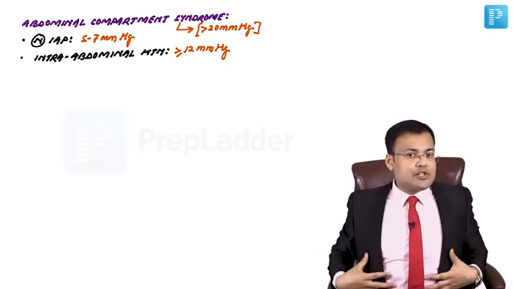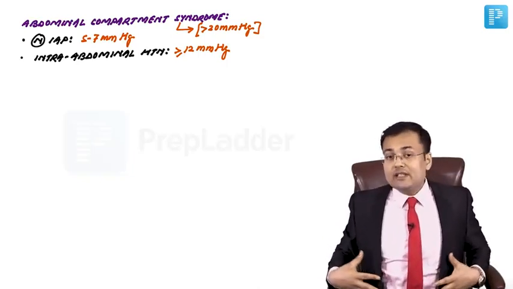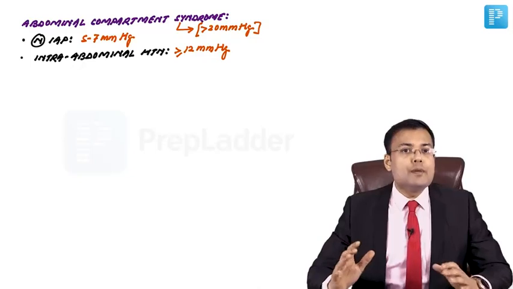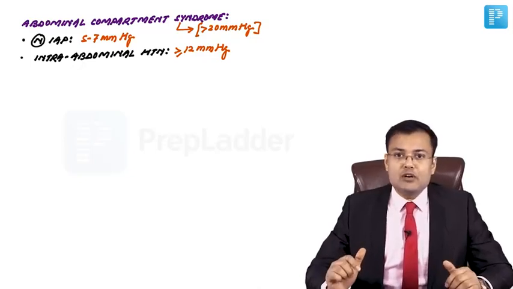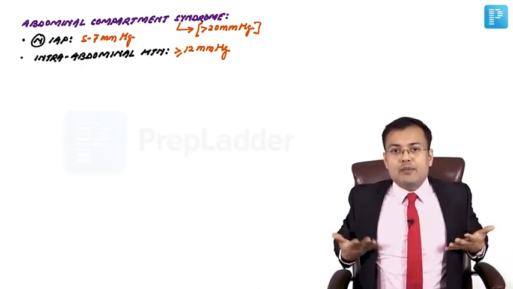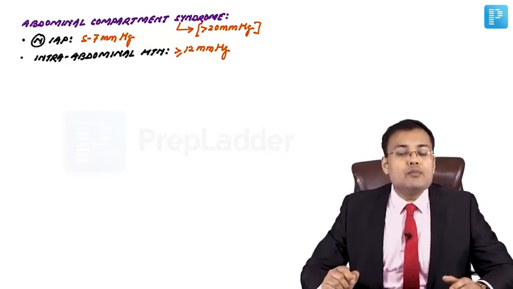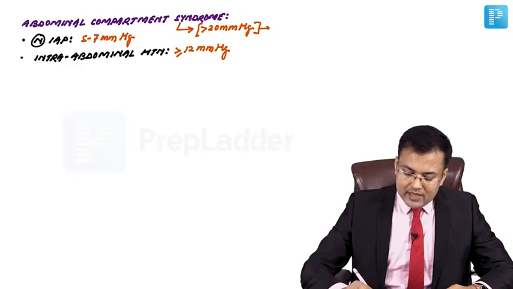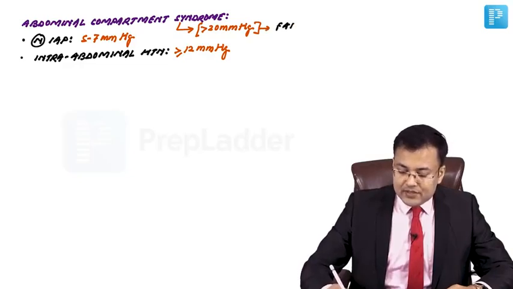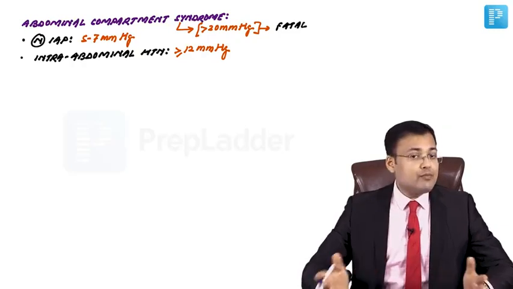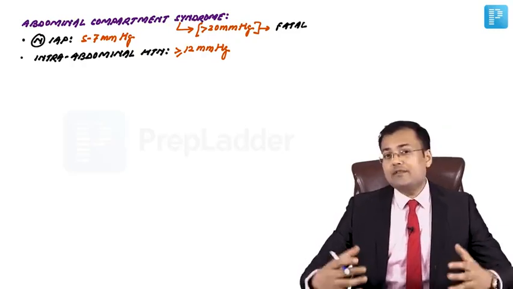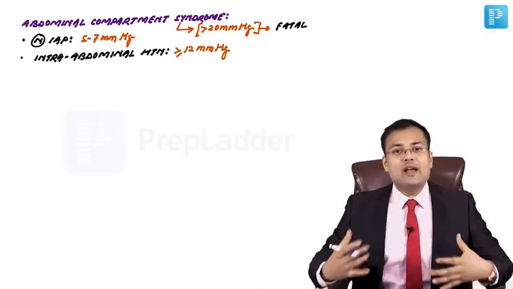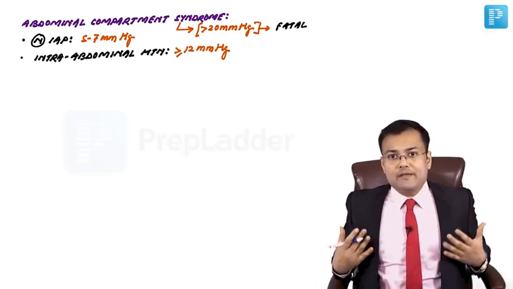So if there is compression of inferior vena cava and vessels in the abdomen, it leads to mesenteric vascular compromise. Diaphragm is pushed up, so it can lead to pulmonary failure. So because of abdominal compartment syndrome, there can be fatal complications, because of mesenteric vascular compromise and pulmonary failure.